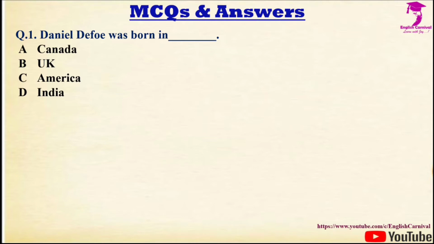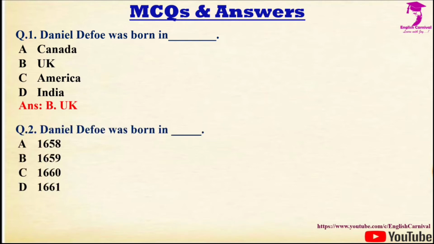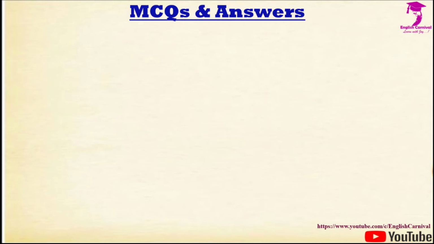We have the first question. Daniel Defoe was born in dash. Options are Canada, UK, America, India. The correct answer is B, and he was born in London, United Kingdom. Question number 2, we have Daniel Defoe was born in dash. Options are 1658, 1659, 1660 and 1661. The correct answer is C, and he was born in 1660.